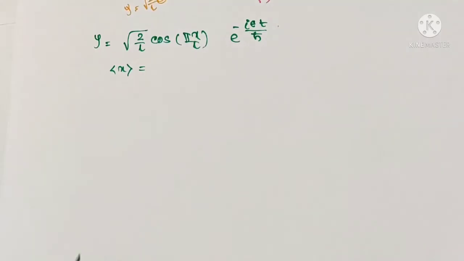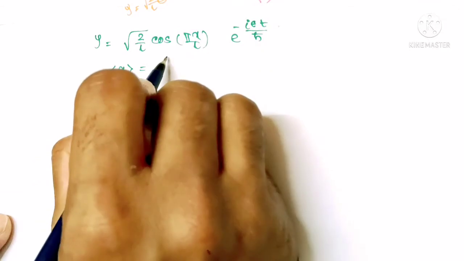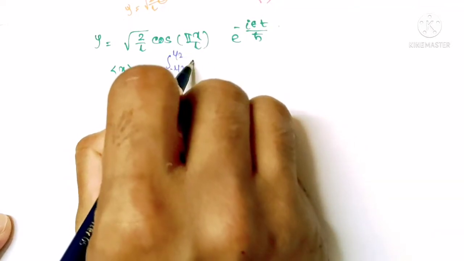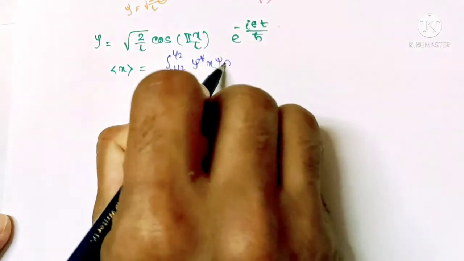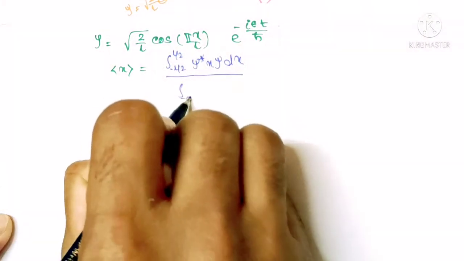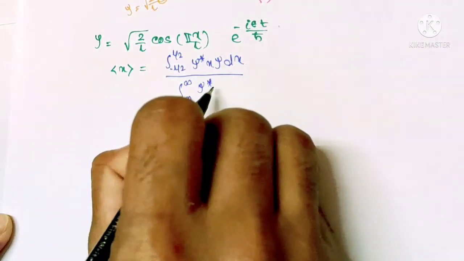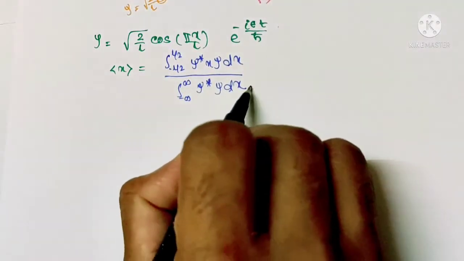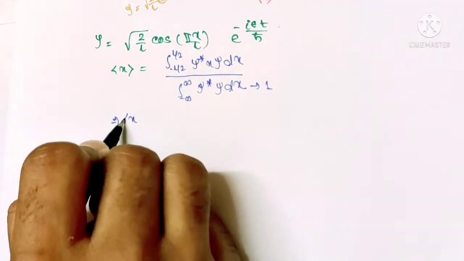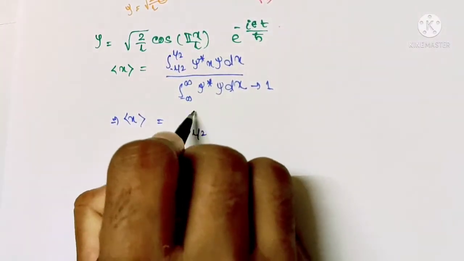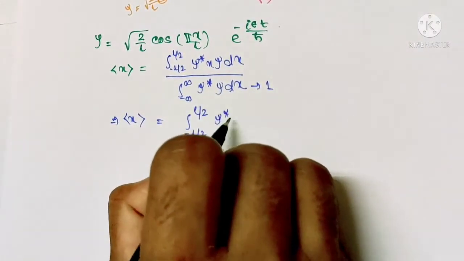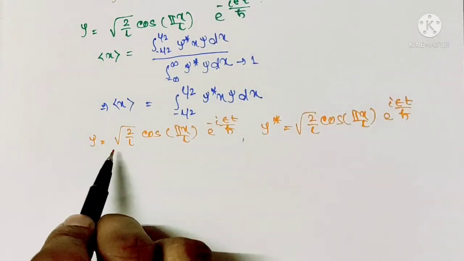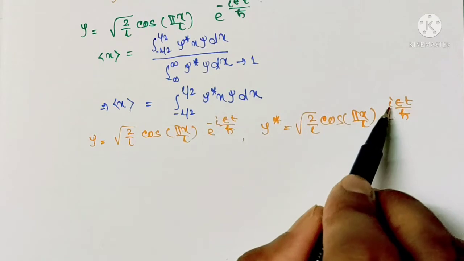We know expectation value of x is given by integral from minus L by 2 to L by 2 of psi star x psi dx divided by integral from minus infinity to plus infinity of psi star psi dx. For normalized wave function, this will be 1. So expectation value of x is equals to integral from minus L by 2 to plus L by 2 of psi star x psi dx. So this is psi and this is psi star.